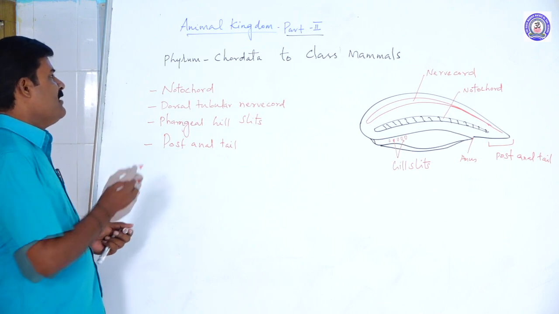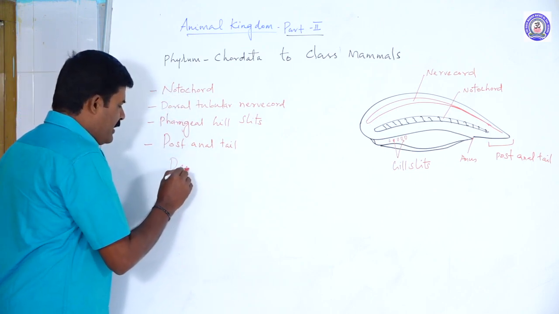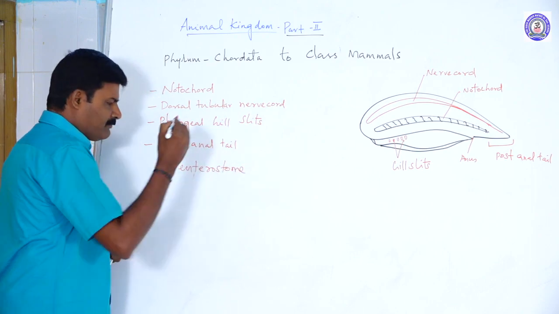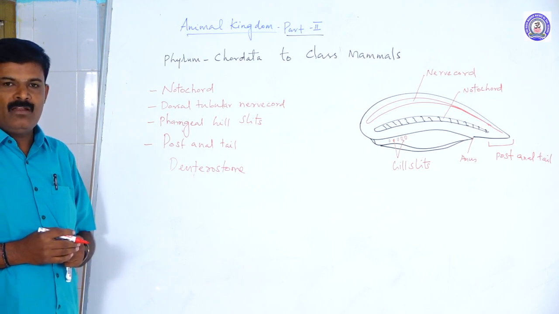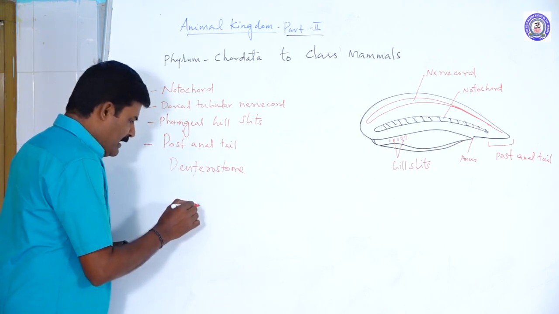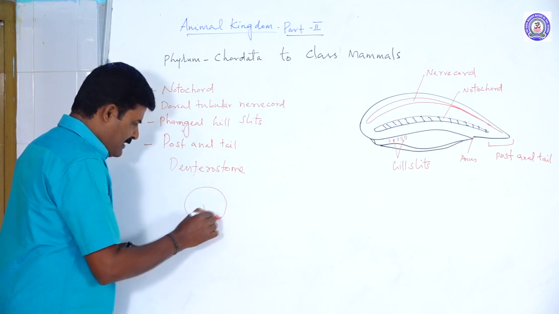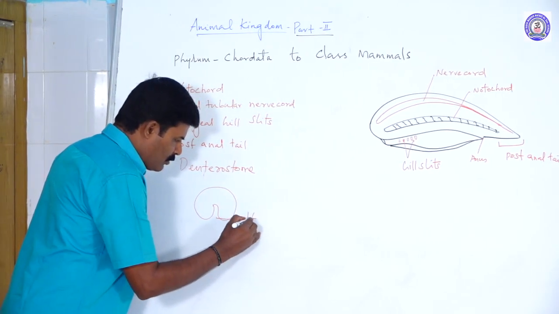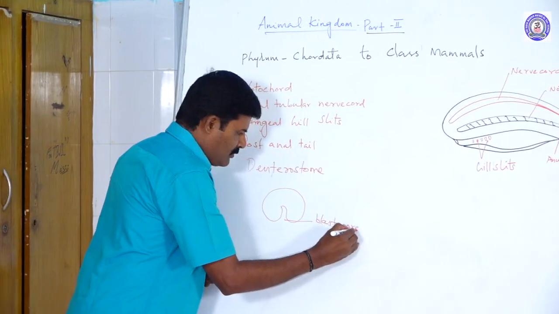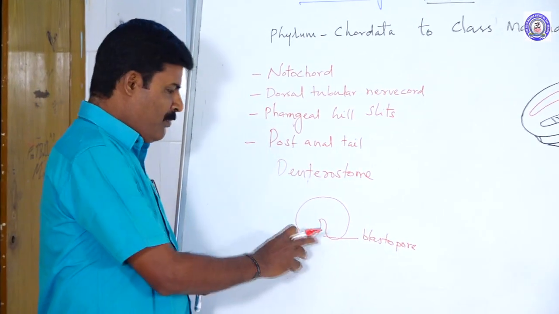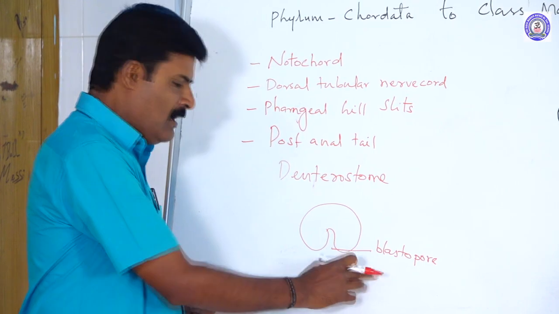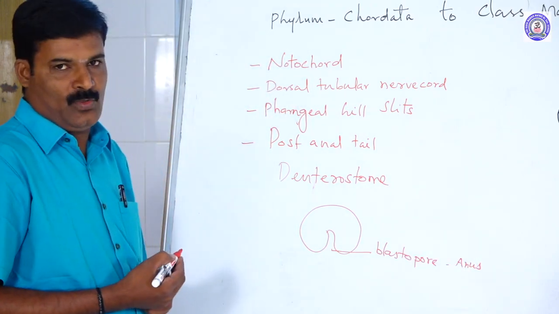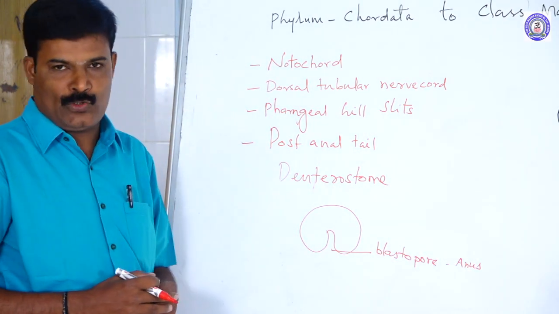What are the other features of the chordates? Chordates are deuterostome animals. What is a deuterostome animal? There is a special structure in the embryonic stage called the blastopore. In gastrulation, a small opening is present. This is called the blastopore. The blastopore develops into the anus, or the anus develops from the blastopore. This kind of animal is called a deuterostome.